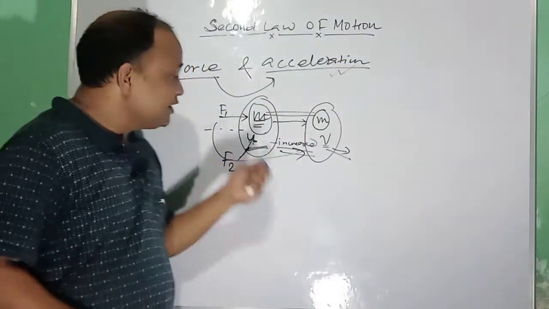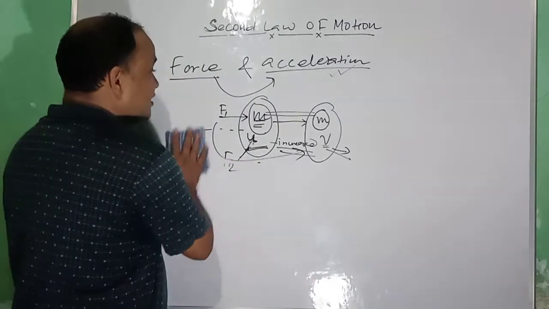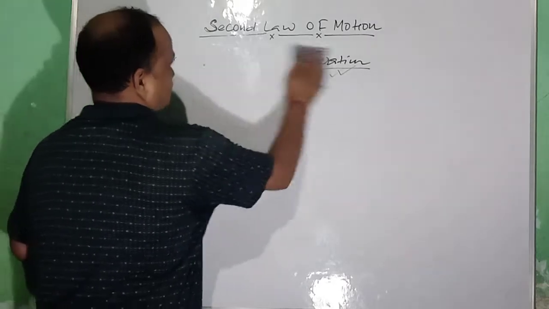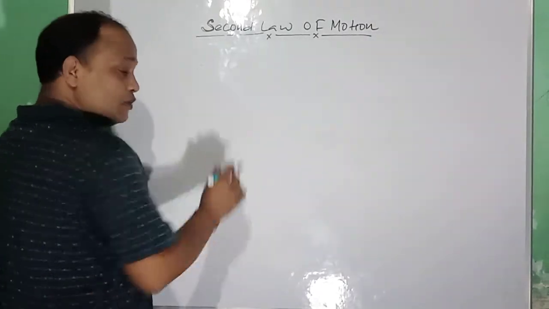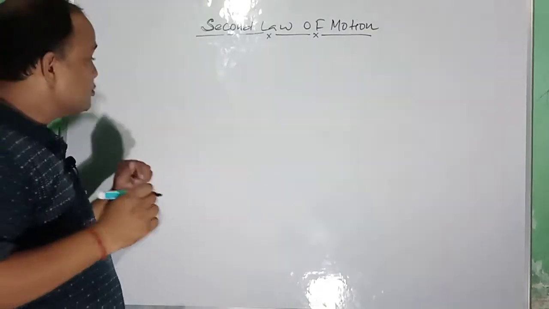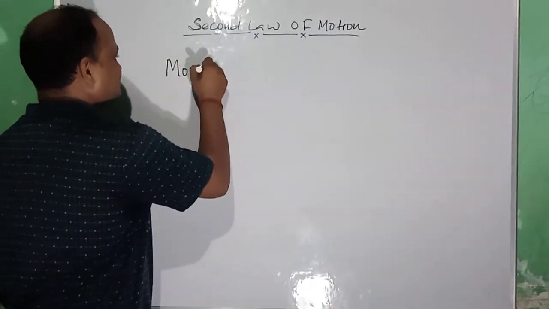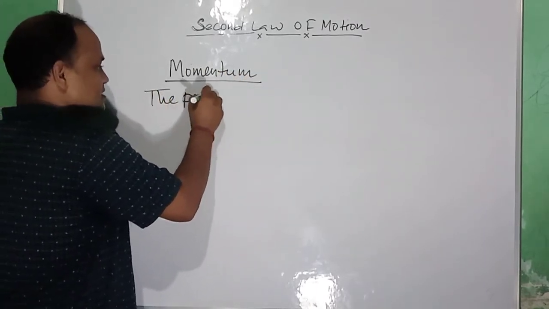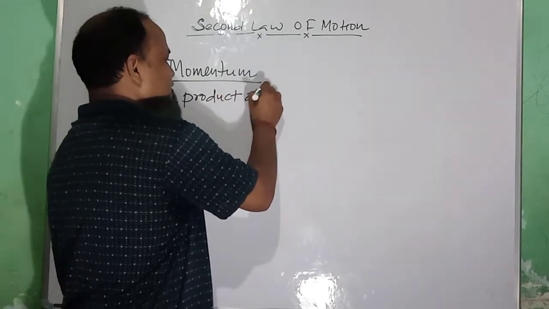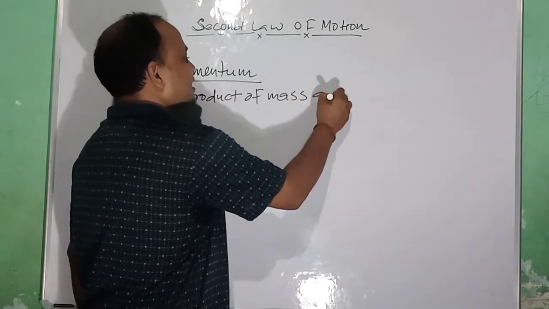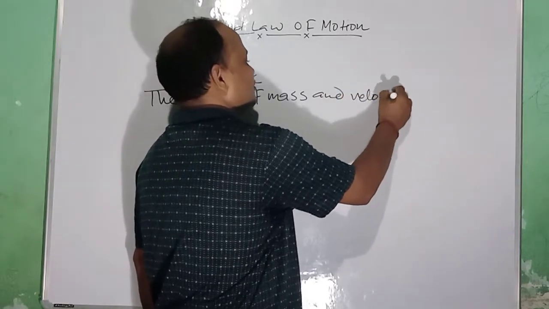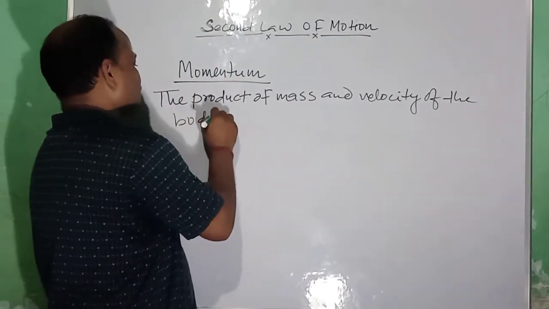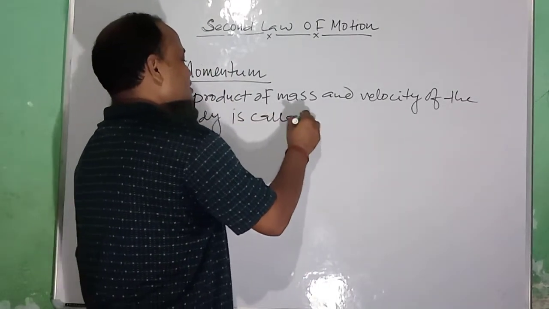Now here you need to understand a term that is called momentum. Let us get introduced to the term momentum. The product of mass and velocity of the body is called momentum.